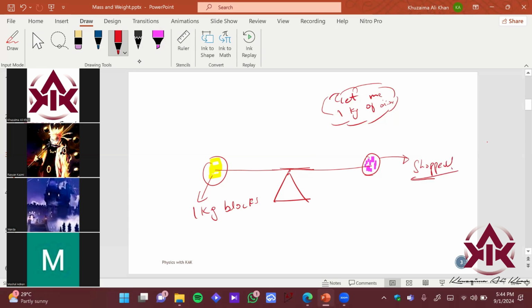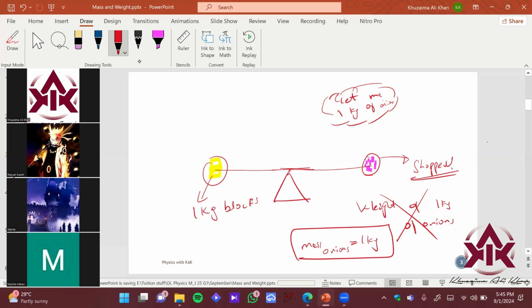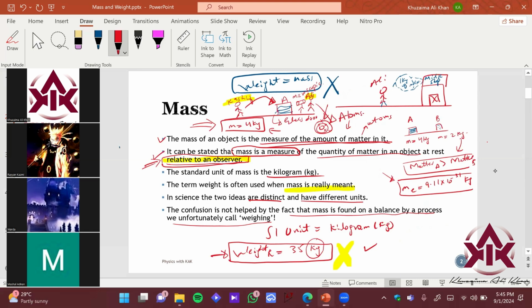So most of the guys say that since they are using this weight to balance it out, therefore we are getting a weight of 1 kg of onion, right? Again, this is a pretty wrong idea. We are getting a mass of onions that is equal to 1 kg. The processes we use for measuring mass, and the myths established over decades, have basically destroyed this idea of mass and weight. So this needs to be clarified in this initial chapter, because in the next chapter this will build up. Any questions on the idea of mass?